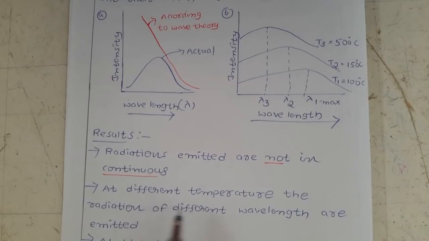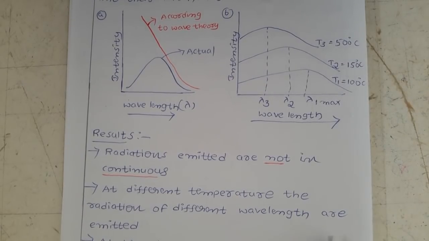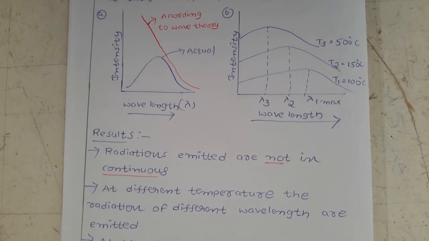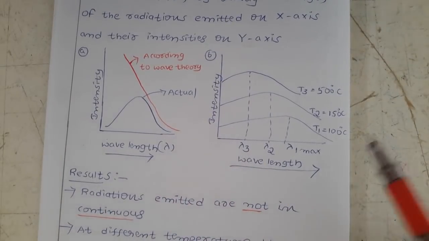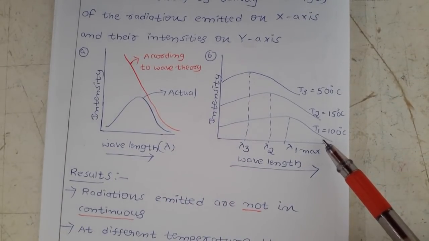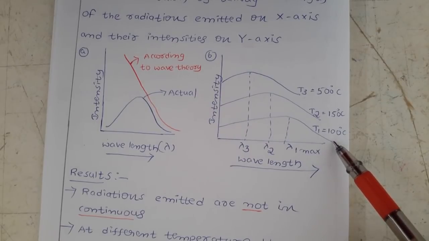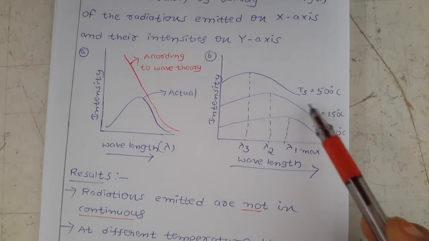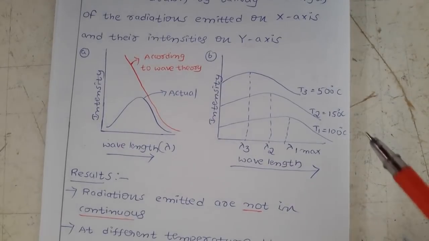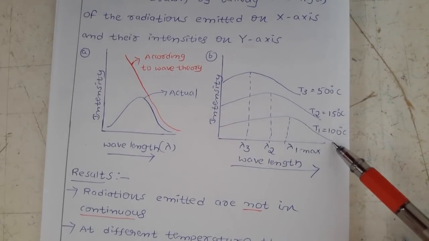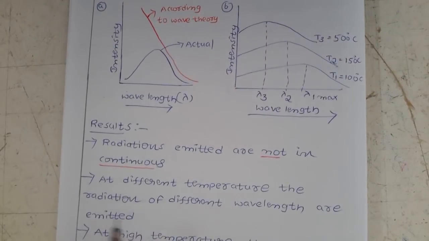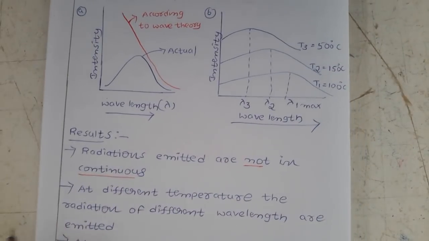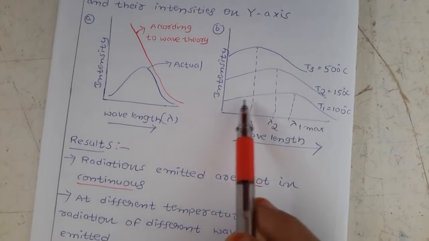Next, at a different temperature, the radiations of different wavelengths are emitted. What is the meaning of this? If you go to this graph, I am taking different temperatures, for example T1 at 100 degrees centigrade, T2 at 150, T3 at 500. At a different temperature, the radiations of different wavelengths are emitted.